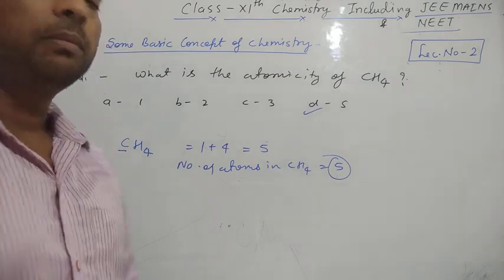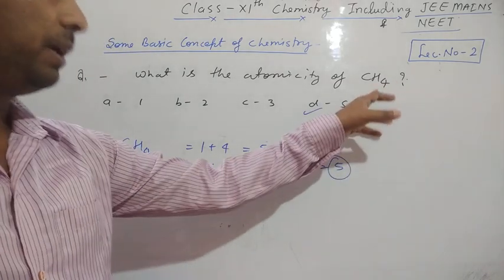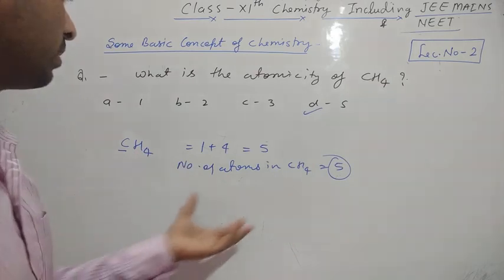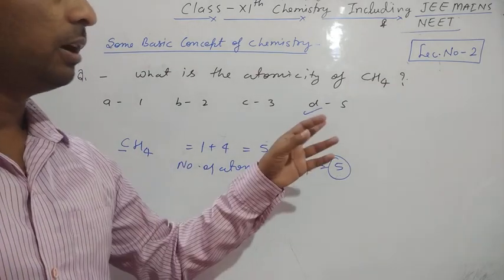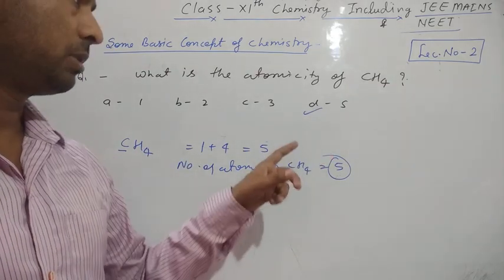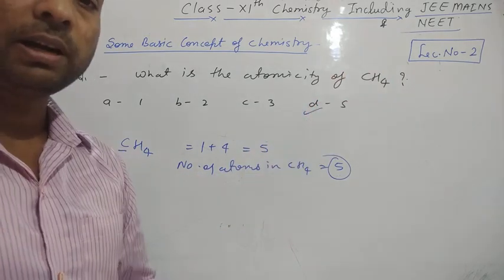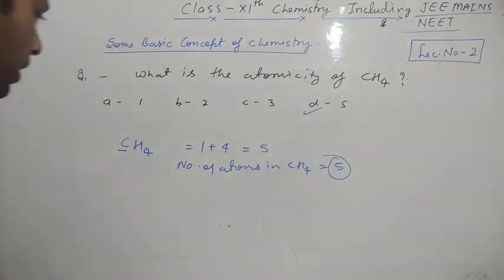It is also called a pentaatomic molecule, because it consists of 5 atoms. It is called a pentaatomic heteromolecule because it is made of at least two different atoms. Clear, students? Okay, second question.